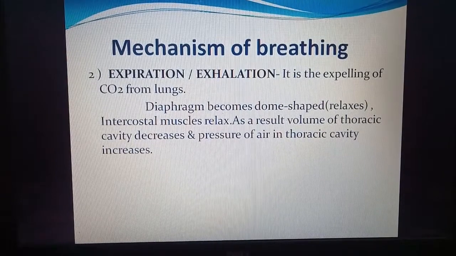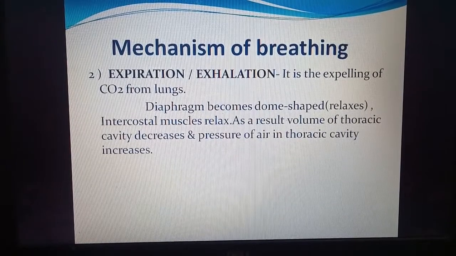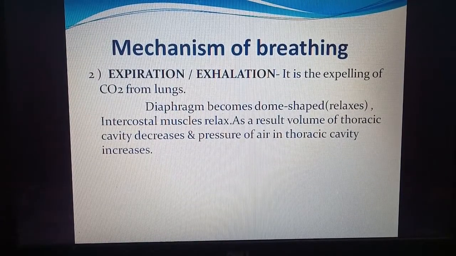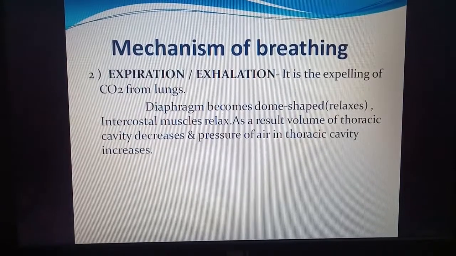Now expiration or exhalation is the expelling or removing of CO2 from the lungs. The diaphragm becomes dome shaped, or it relaxes. Intercostal muscles relax. As a result, the volume of the thoracic cavity decreases and the pressure of air in the thoracic cavity increases. So this results in release of air.